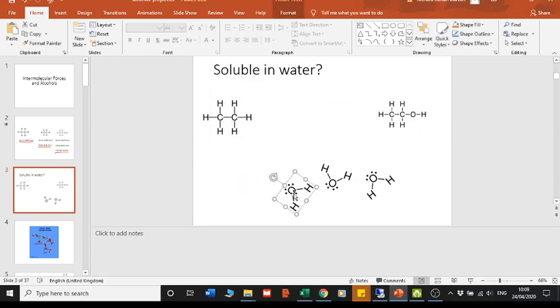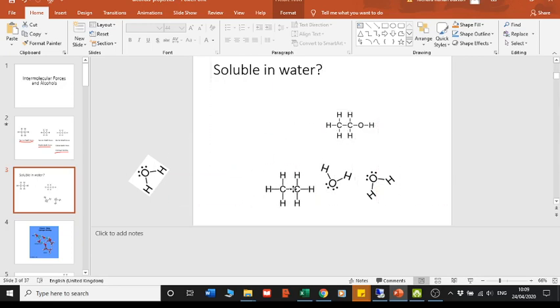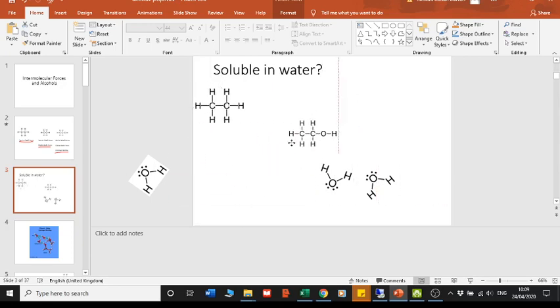But you can probably see where this is going. Over here, I've got an alcohol. We decided that can do hydrogen bonding. There's that hydrogen there. So if I try and mix that up with my waters instead, we are going to continue to have that nice hydrogen bonding interaction. So you could think of it as these water molecules are happy to welcome ethanol into their sort of party where they're all doing hydrogen bonds, but they would not be happy to welcome ethane because it can't join in with the hydrogen bonding. We don't want that.